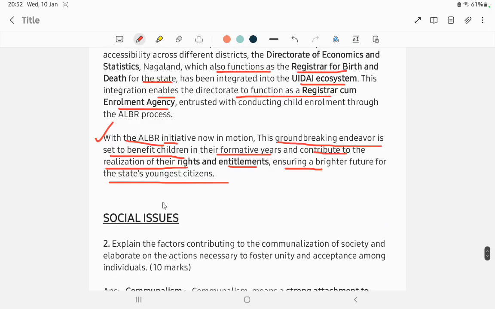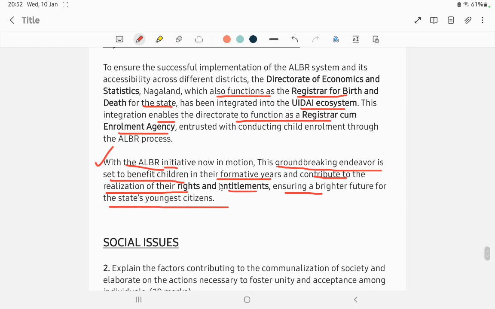So I hope you all have understood this. You can write it for 10 marks or 5 marks.